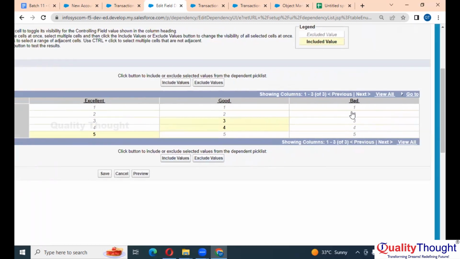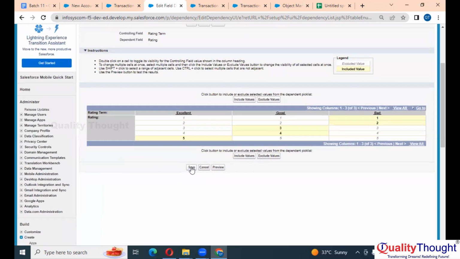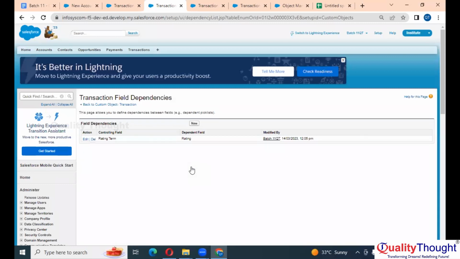Okay, for bad, 1, control 2. Let's say I've selected 3 also. I've included 3. But according to our requirement, 3 should not get included. For bad, it has to be 1 and 2. Let's say by mistake you have included 3. Just simply click on it and click on exclude value. It will be removed. Clear? Now all you need to do is save the field dependency.